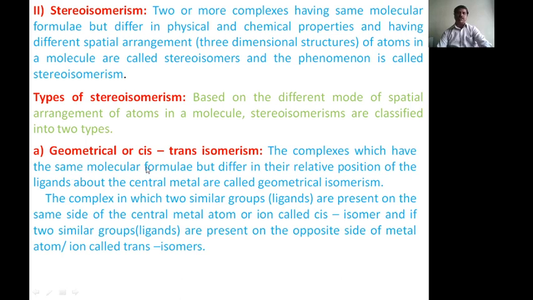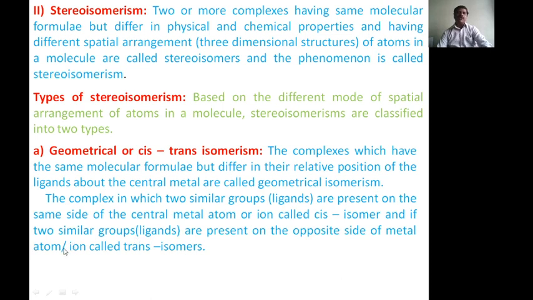One is geometrical or cis-trans isomerism, another one is optical isomerism. Cis-trans or geometrical isomerism refers to complexes which have the same molecular formula but differ in the relative position of the ligands about the central metal atom. The complex in which two similar groups or ligands are present on the same side of the central metal atom are called cis isomers.